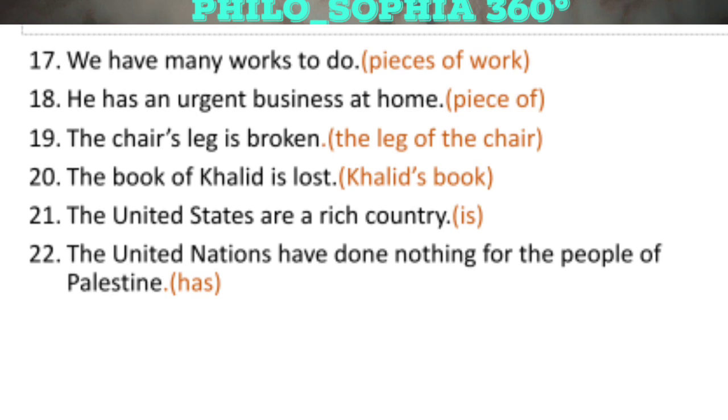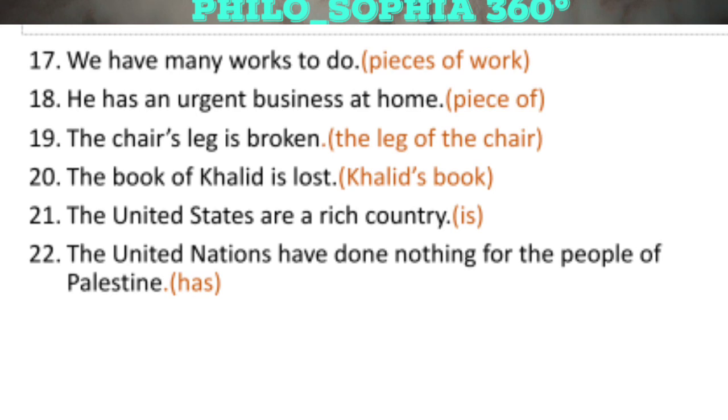Our 19th sentence is the chair's leg is broken. This is not correct. The correct sentence is the leg of the chair is broken. In the same way, 20th sentence is the book of Khalid is lost. The book of Khalid is not correct. Correct sentence with proper usage of noun will be Khalid's book is lost.